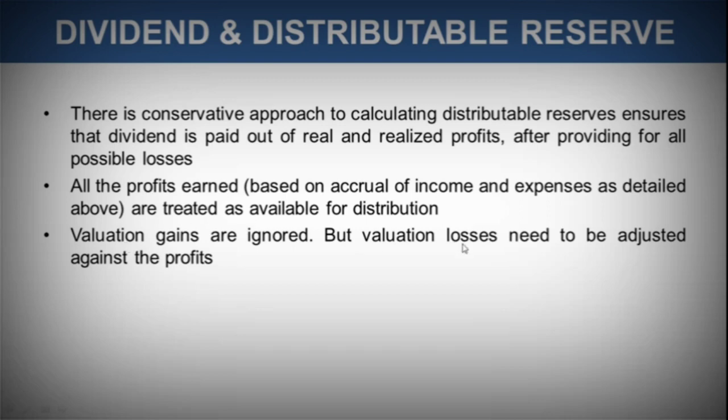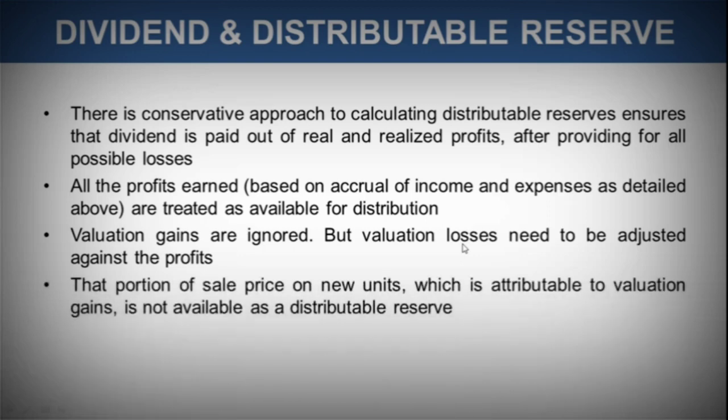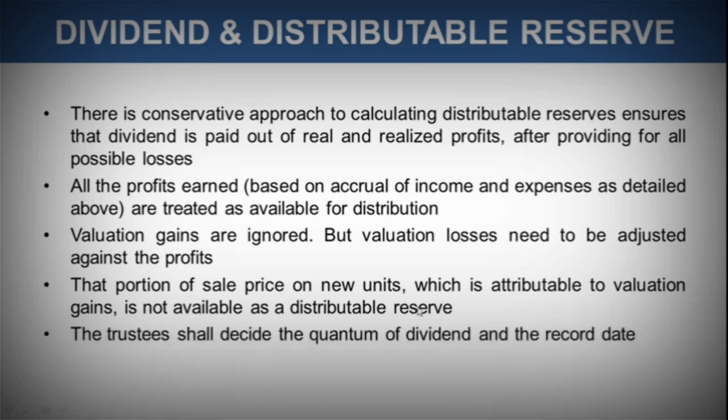But when it comes to losses, all kind of possible losses need to be first kept aside. After that, whatever profit is left, whatever surplus amount is left, that should be considered for paying dividends. That portion of sale price on new units which is attributable to valuation gain is not available as distributable reserve.